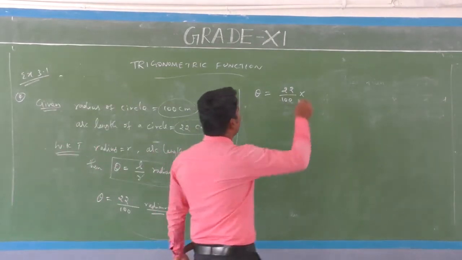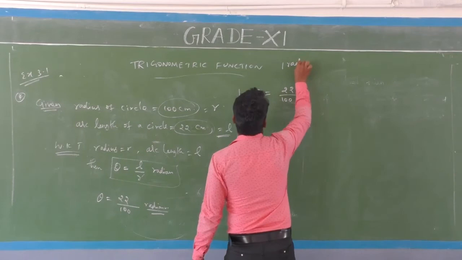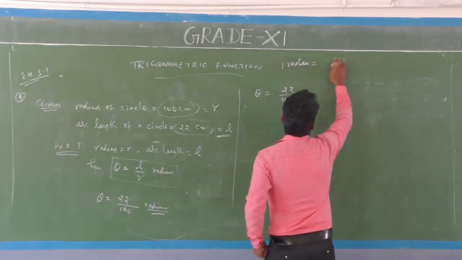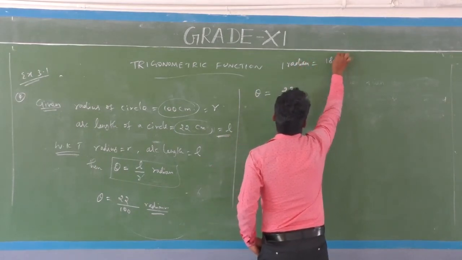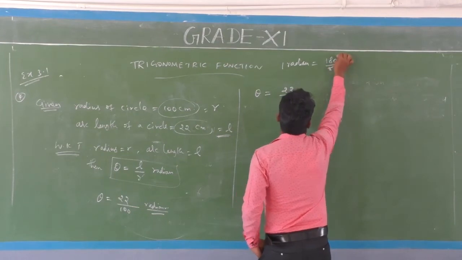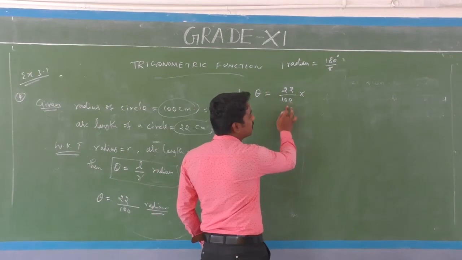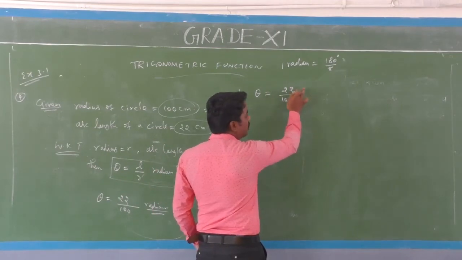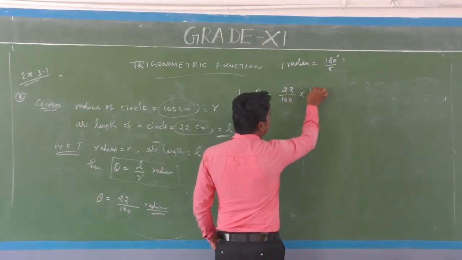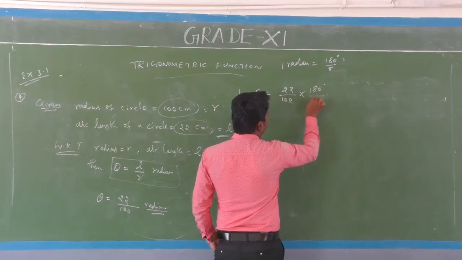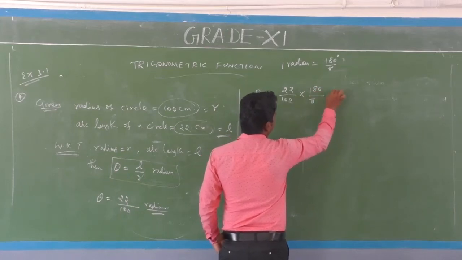Okay, 1 radian, already you know, is equal to 180 degree divided by pi. Here 22 by 100 is equal to 22 by 100 into 180 degree divided by pi. This gives the degree measure.